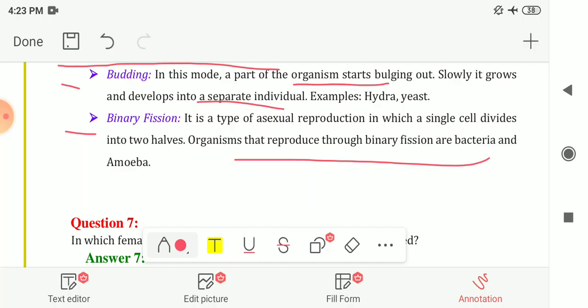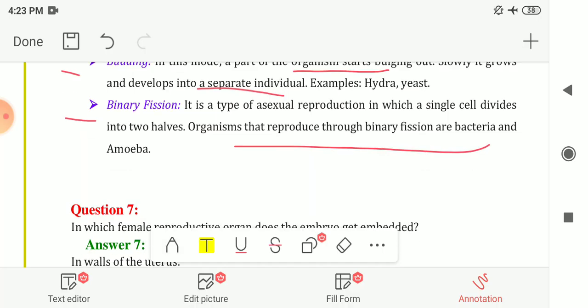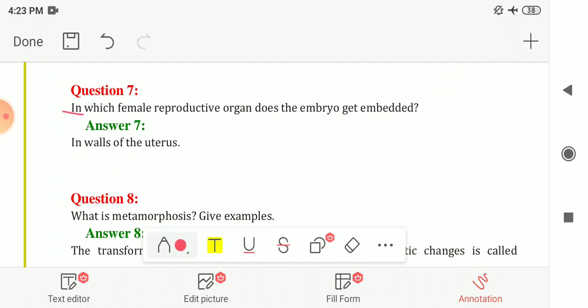Next, question number 7. In which female reproductive organ does the embryo get embedded? So the embryo gets embedded in the walls of the uterus.